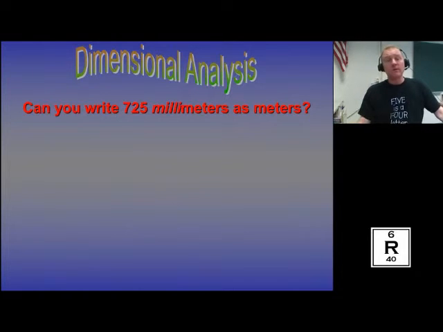Now, when we're converting, a lot of times people are comfortable with just moving the decimal place over a few times, like moving 2 places over for centi. But I want you to practice the method. It's more important than the answer, in my opinion, right now. And the method I want you to be comfortable with is dimensional analysis.